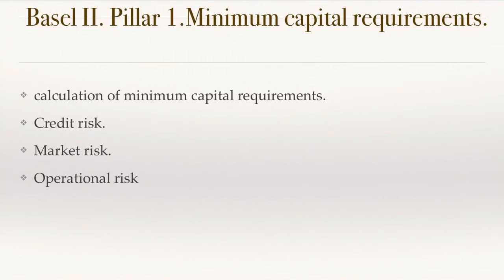So in minimum capital requirements, there is calculation of minimum capital requirements for credit risk, market risk, and operational risk. All these are handled. So what is operational risk? The risk that arises out of our functioning, the way the organization is functioning. For example, an employee committed a fraud, that comes under operational risk. Or a failure in computers, that is an operational risk. All these fall under operational risk.